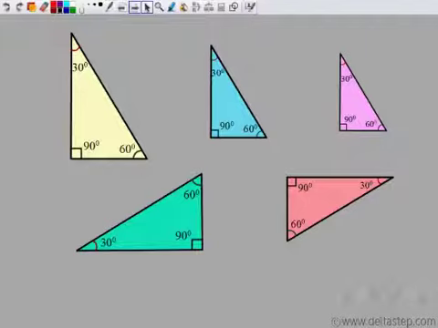So 3 angles may or may not give me congruent images. They are not congruent because the sides are not the same. They need not be congruent. So if 3 angles are given to me, I cannot definitely say that the triangles will not be congruent. They may be congruent. Here the size looks the same, whereas here the size is different. They may or may not be congruent.